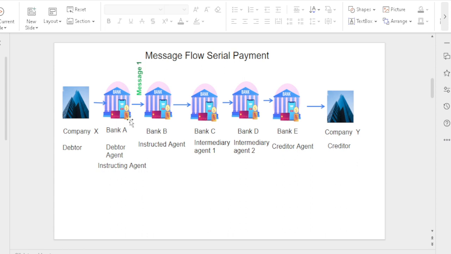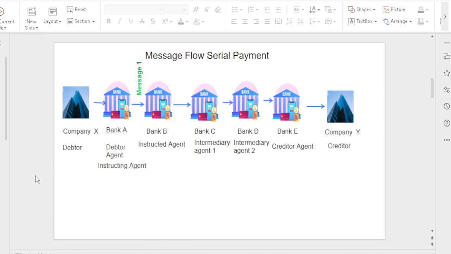So the first message is initiated by Bank A. For that reason we call Bank A the instructing agent. The message reaches Bank B, which we call the instructed agent. The remaining parties are Bank C, Bank D, and Bank E. Bank C and D we call intermediary agent 1 and 2. Bank E we call the creditor agent.